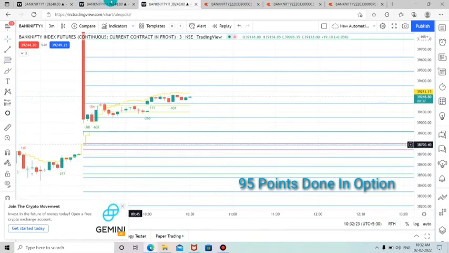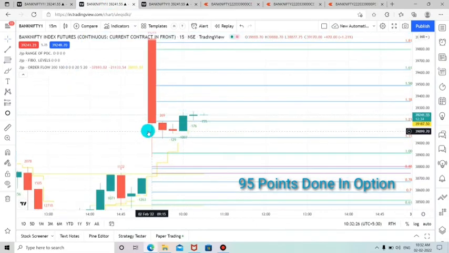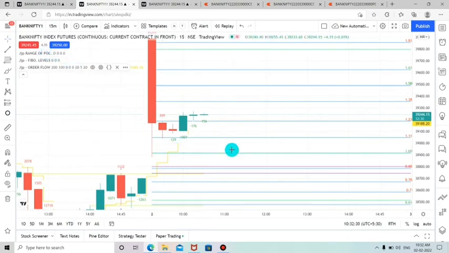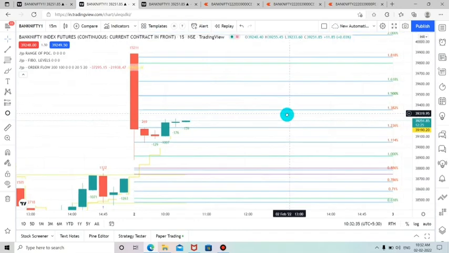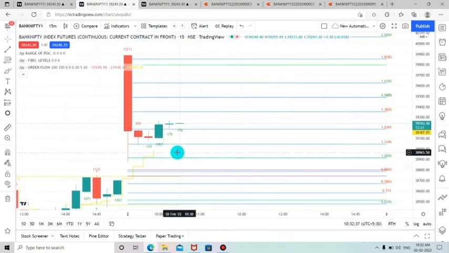So this is how you can make easy entries with our order flow indicator as well as our FIBO levels. According to our analysis of the current market condition, you can see the FIBO levels have broken down in the first candle itself.